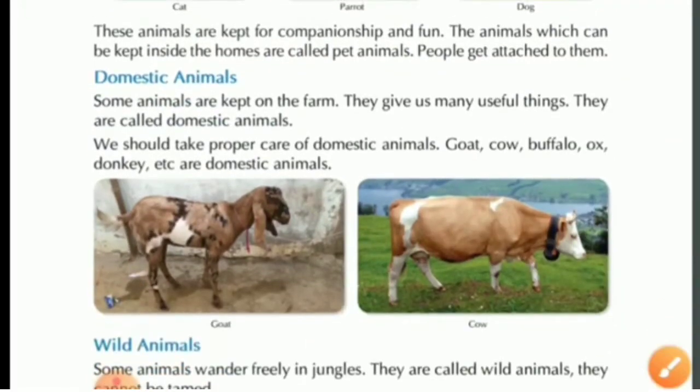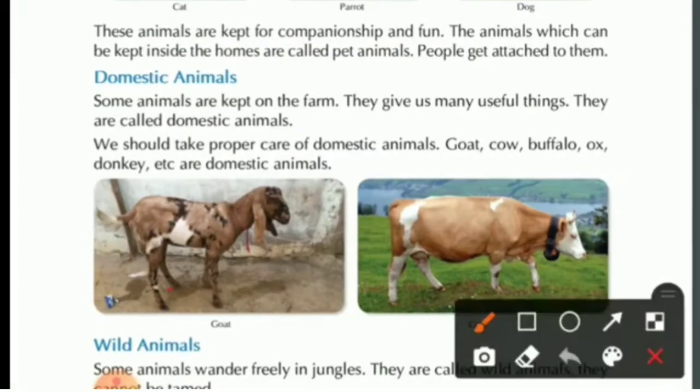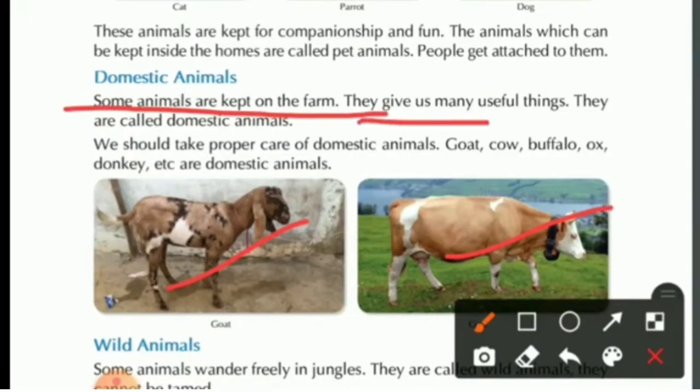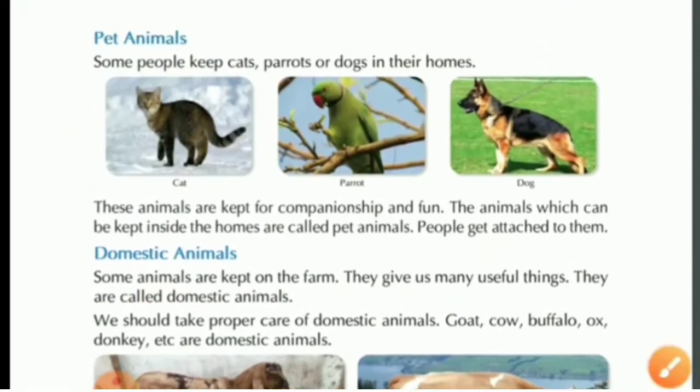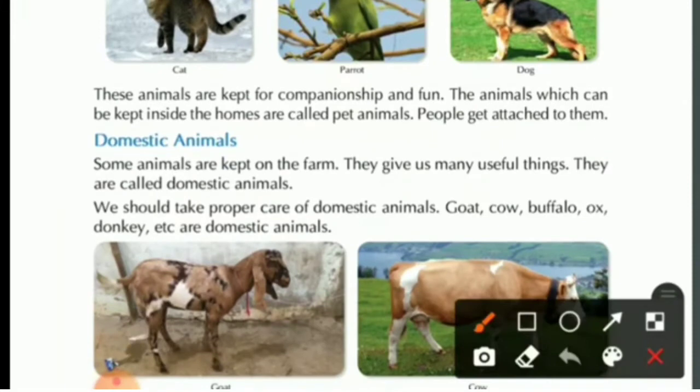Next category of animal is domestic animal. Some animals are kept on the farm. They give us many useful things. They are called domestic animals. In the picture you can see a goat and a cow. Those animals who are kept for some purpose, that they give us something, are known as domestic animals.